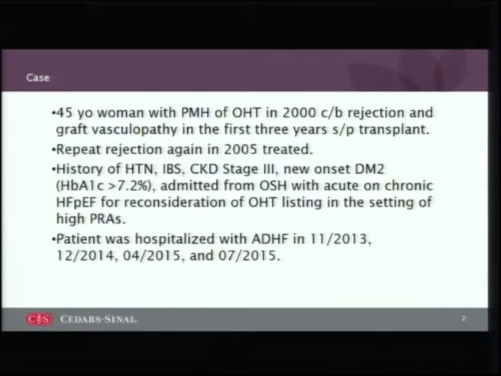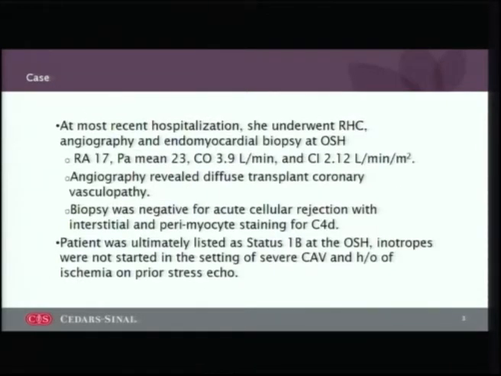She was admitted from an outside hospital with acute on chronic heart failure with preserved ejection fraction for reconsideration of heart transplant listing in the setting of high PRAs. The patient was hospitalized with decompensated heart failure in November 2013, December 2014, April 2015, and July 2015. So she was very symptomatic from her restrictive physiology as a result of diffuse allograft vasculopathy.